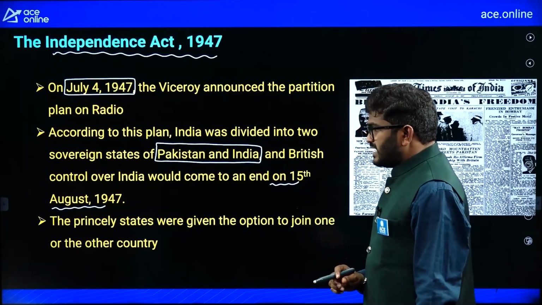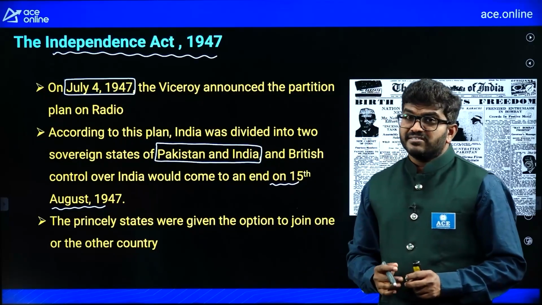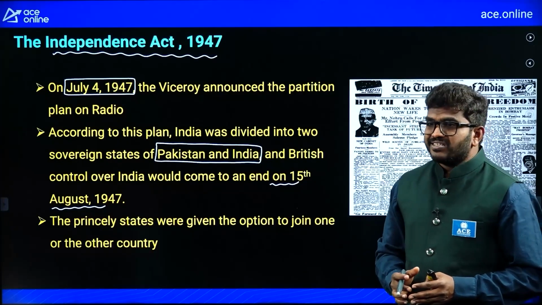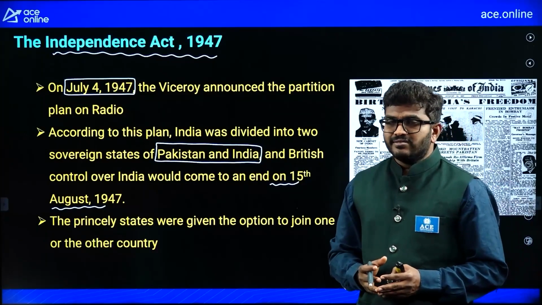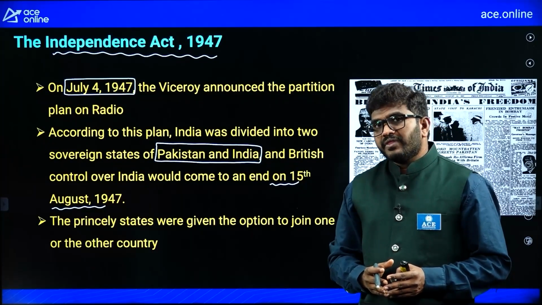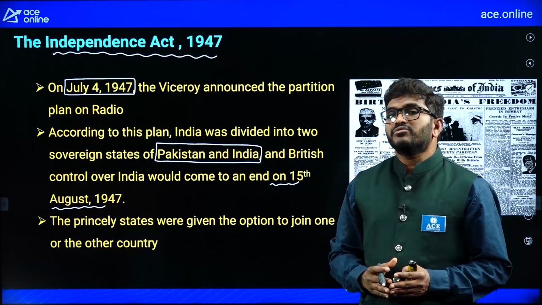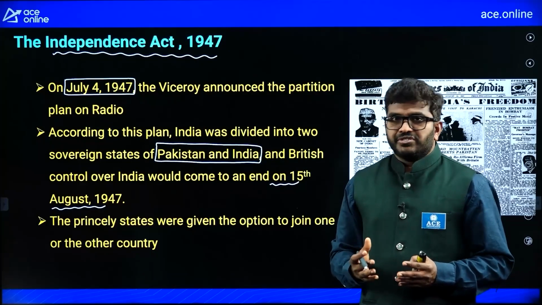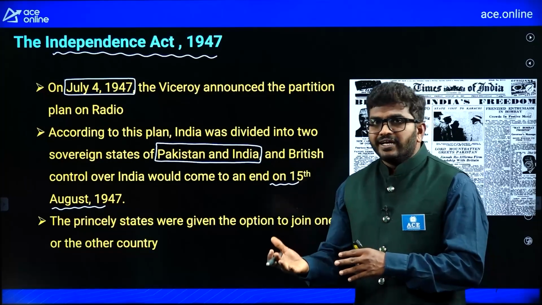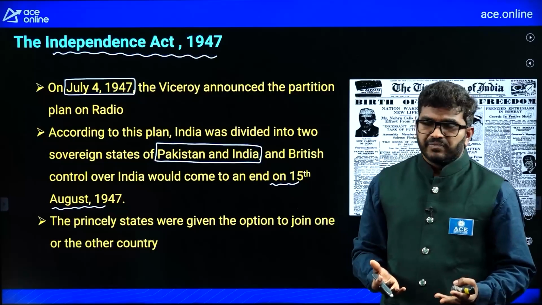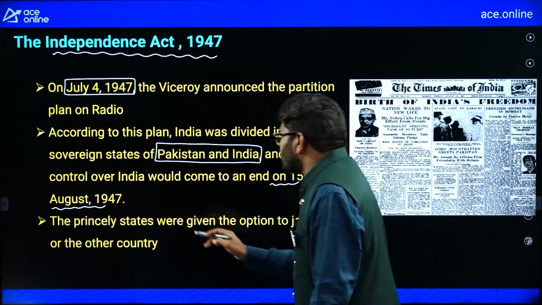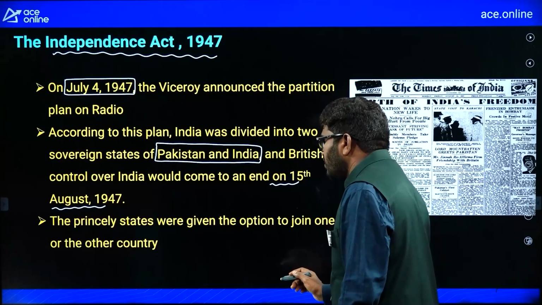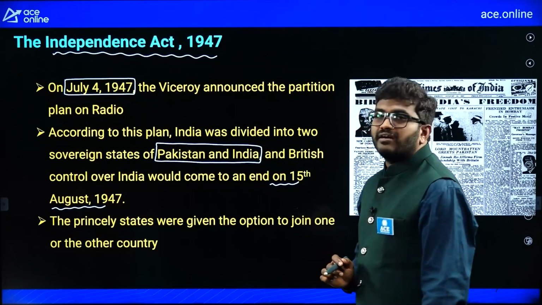The princely states, meaning some princely states were there in India, ruled by princes and kings. The British gave them options: either you can join India or you can join Pakistan, right? So the princely states were given the option to join one or the other country.